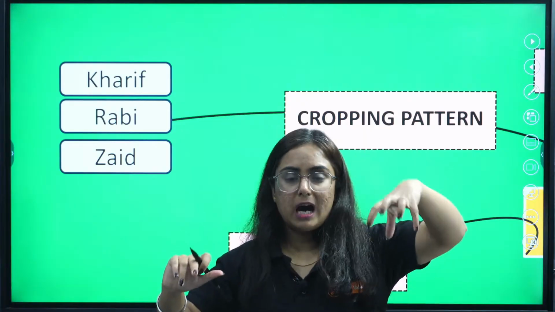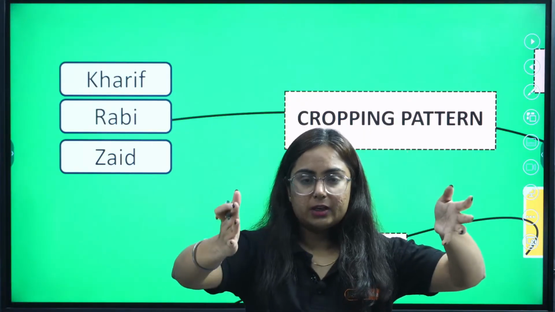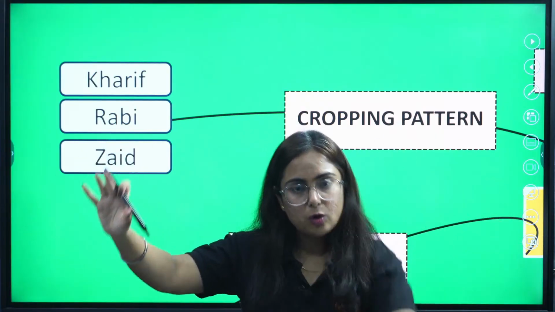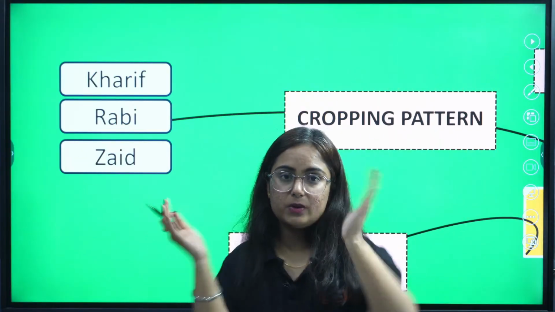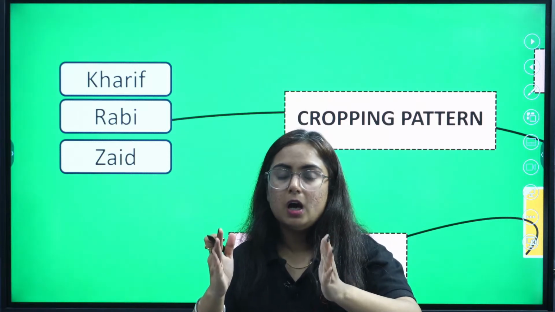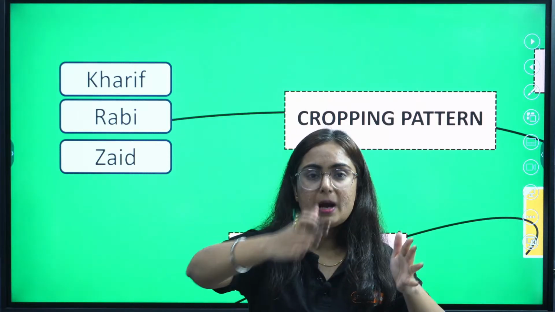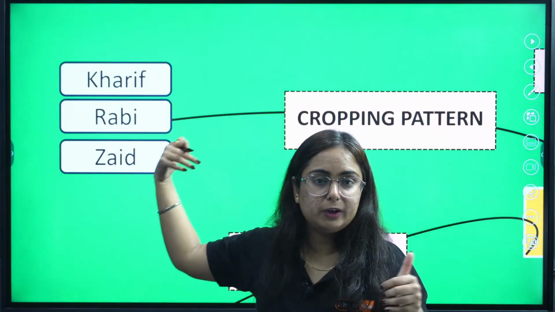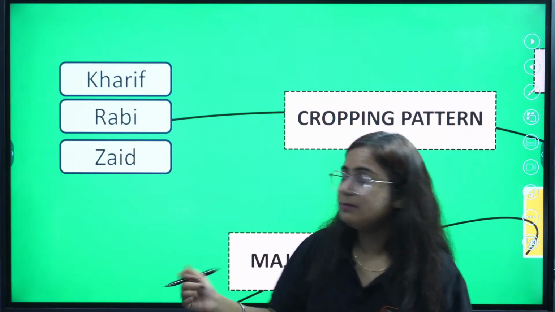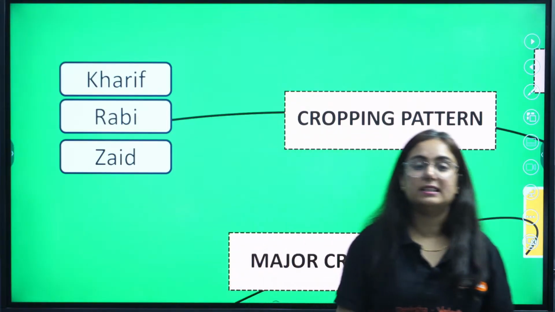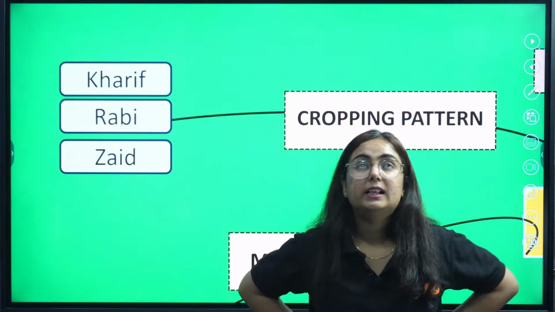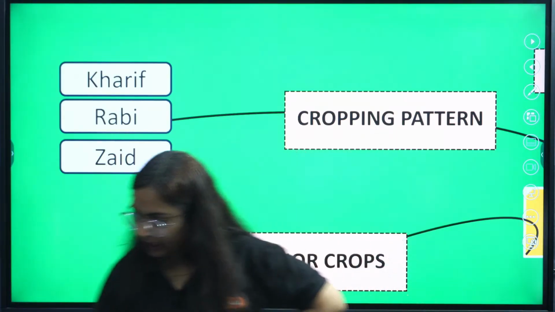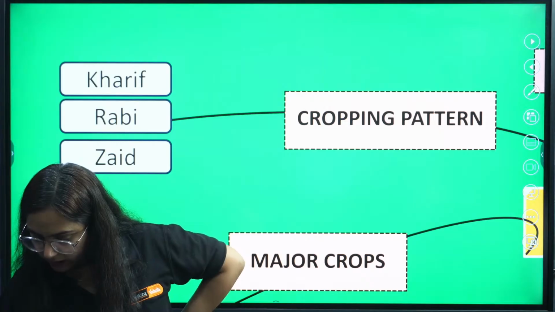So Kharif is grown in the rainy season and harvested in October, November. Then in December, the Rabi crop is grown, and in March, April, it is harvested. In the time between, March, April, May, June, because in July the rain will come again and Kharif will be grown, the Zaid crop is grown, like cucumber, etc. Is it clear? What are the three types of cropping patterns?